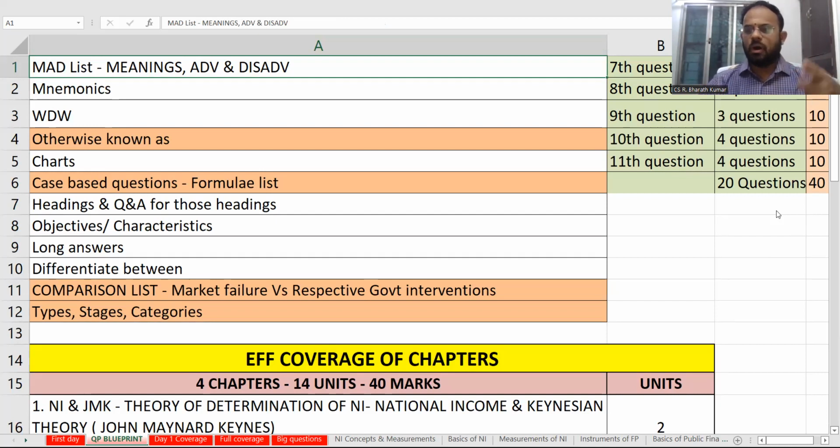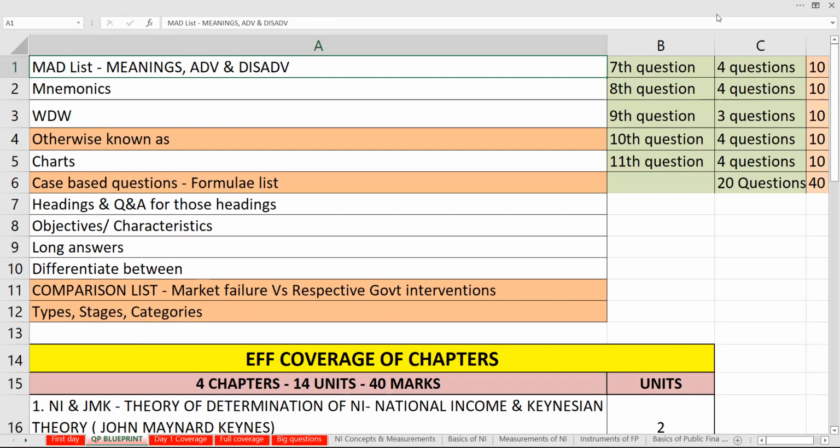Why do I do this? You obviously know that your concentration should only be on what? Should concentration only be on the concept. Okay, so one after another we will try to do it, and we can ensure that it is done. Okay, now what is this? It is MAD list, meanings, advantages and disadvantages. Then mnemonics is going to be there. Then WW, who defined what, otherwise known as list, what the particular concept is otherwise known as.